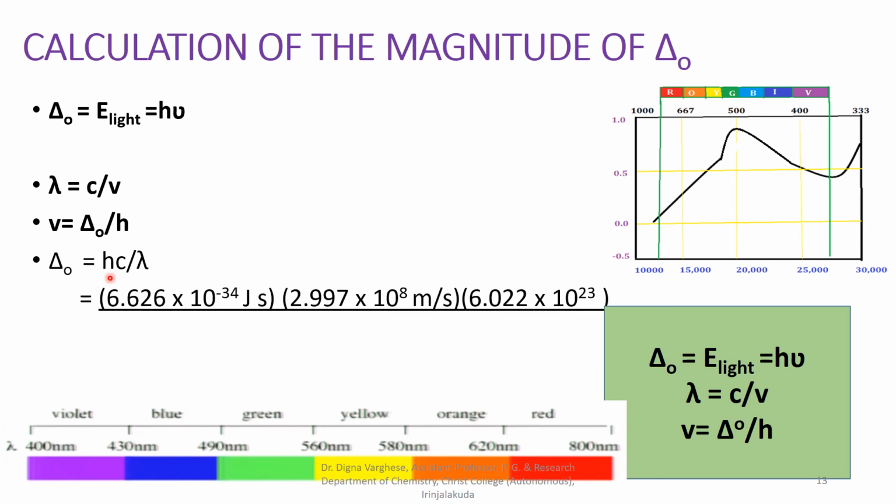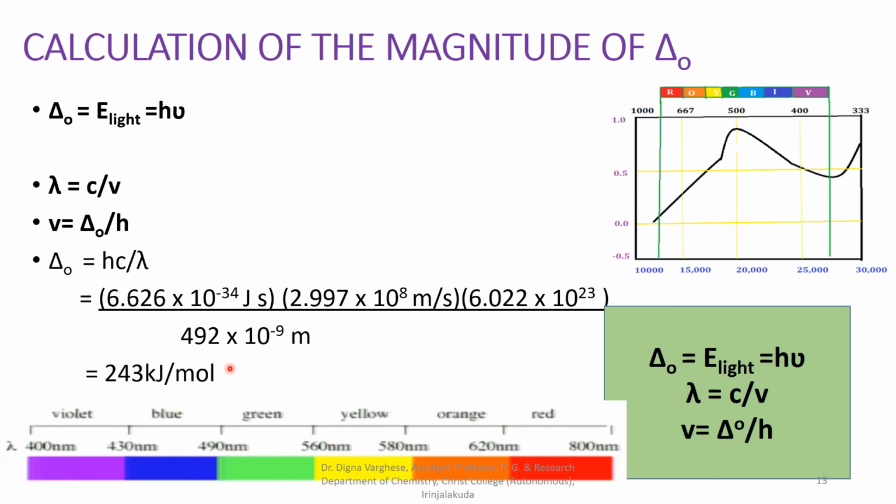Here h is Planck's constant, 6.626 into 10 raised to minus 34 joule second. c is the velocity of light, 2.997 into 10 raised to 8 meter per second, into the number of particles, 6.022 into 10 raised to 23, divided by lambda, corresponding to 492 into 10 raised to minus 9 meter, that is equal to 243 kilojoule per mole.